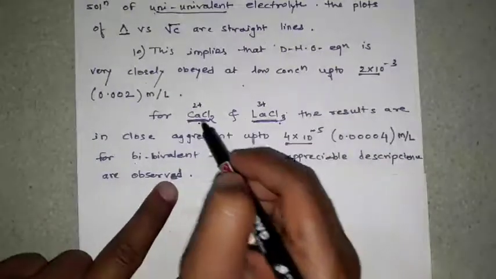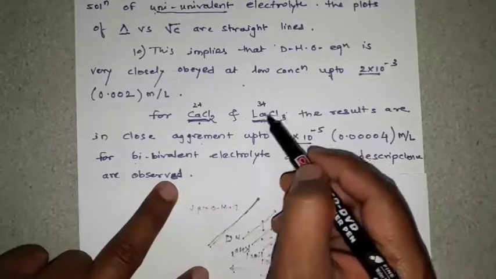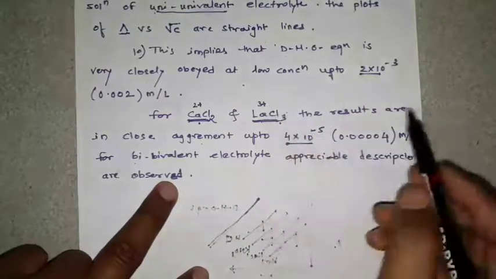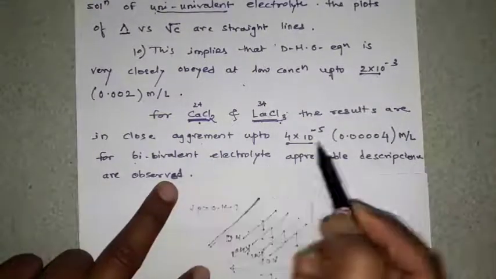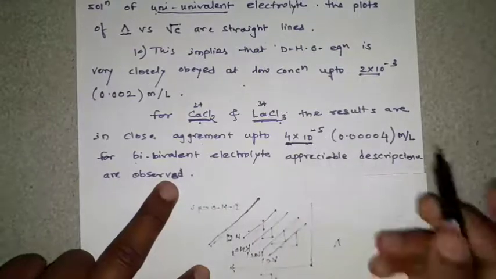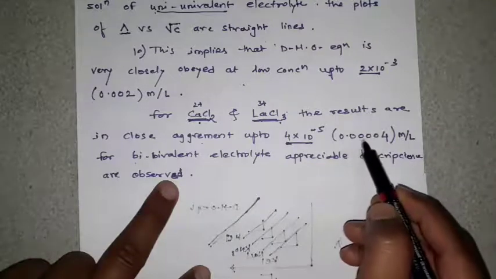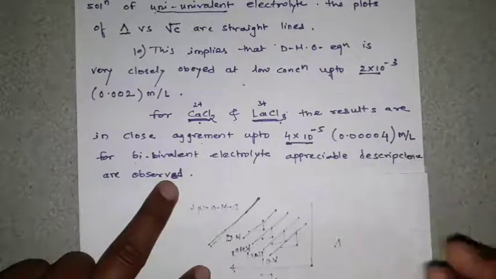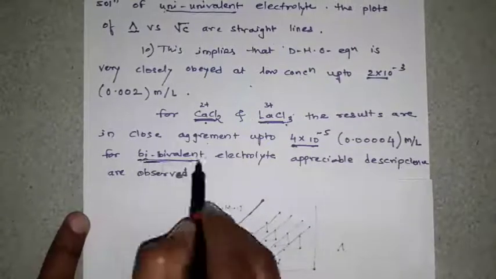So this is a bivalent electrolyte, and lanthanum is a trivalent electrolyte. Remember, the results are in close agreement up to 4 into 10 raised to minus 5, that is a very low concentration, 0.0004 mole per liter for bivalent electrolyte.